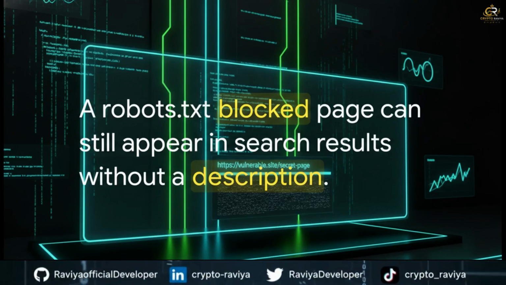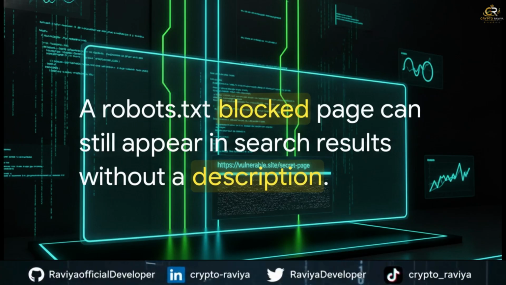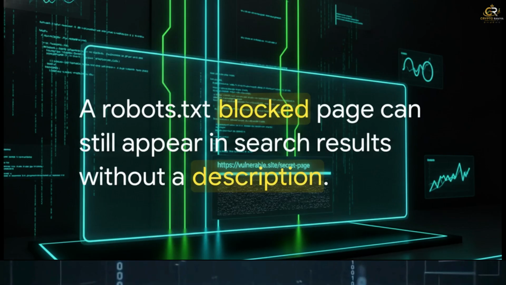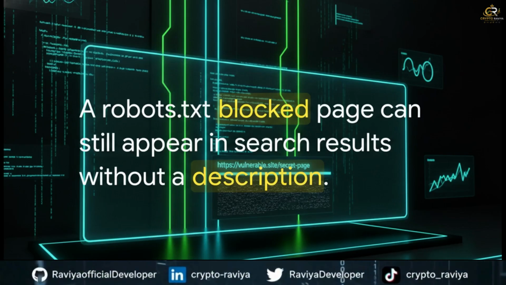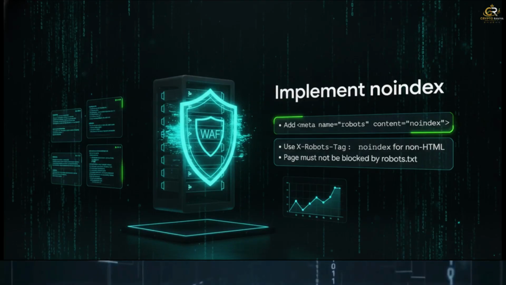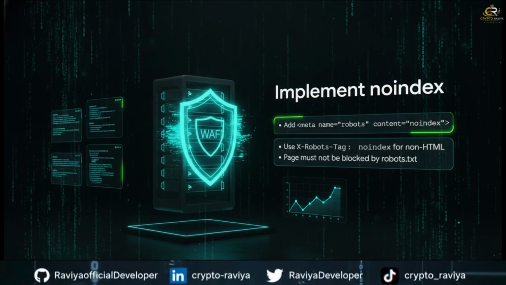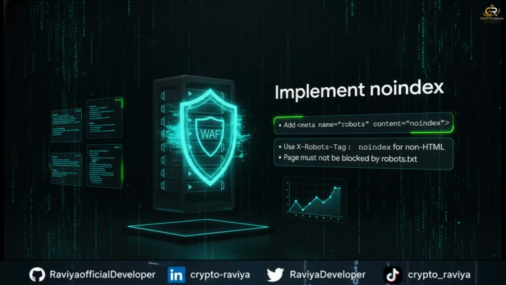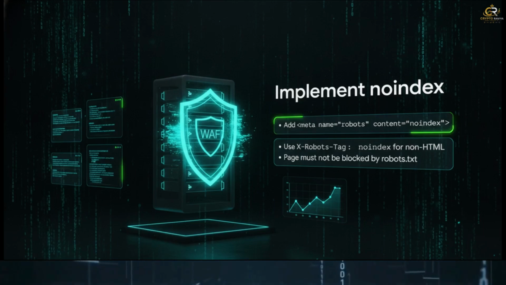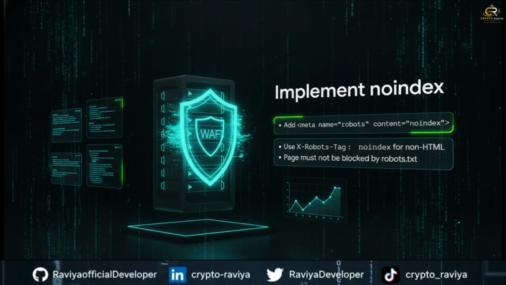And for an attacker hunting for a hidden admin panel or a secret API endpoint, simply discovering that the exact URL path exists is often all they need to kick off an active attack. So to truly rip content out of the search engine index, you need bulletproof countermeasures. For standard HTML web pages, you absolutely must implement a meta tag with the name robots and content noindex right up there in the HTML head section.